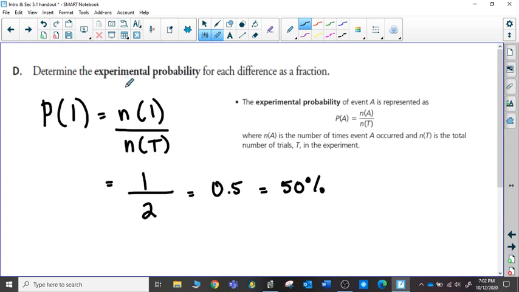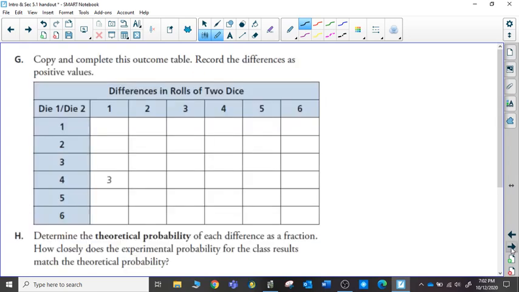So experimental probability is based on the experiments that you conduct, but it's not necessarily what should happen in a perfect world. And that's where we would lean more towards what's called theoretical probability. So this outcome table is an opportunity to figure out exactly all the differences that are possible, not just me listing a few.